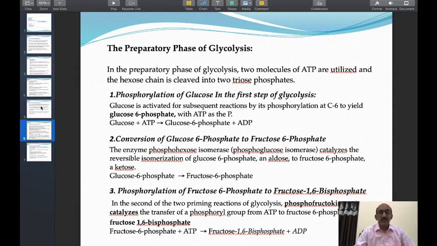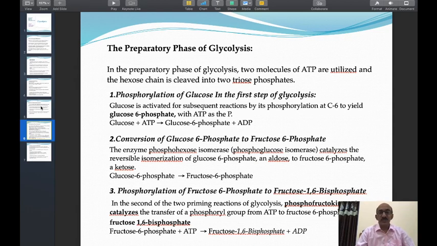The reaction is written as glucose 6 phosphate gives reversibly fructose 6 phosphate. The enzyme catalyzing the reaction is called phosphohexose isomerase or phosphoglucose isomerase. It is about the second step. The product of the second step is fructose 6 phosphate. Now in the third step, there is phosphorylation of fructose 6 phosphate to fructose 1,6 diphosphate.